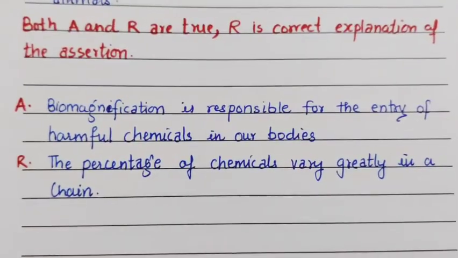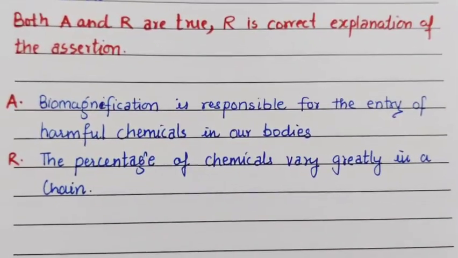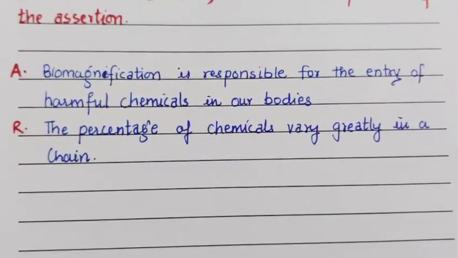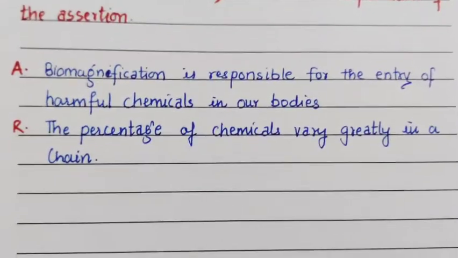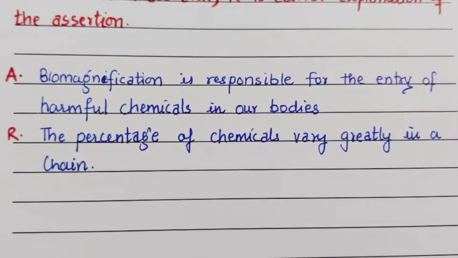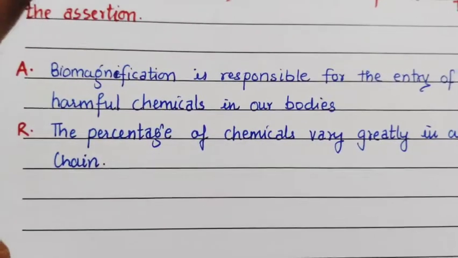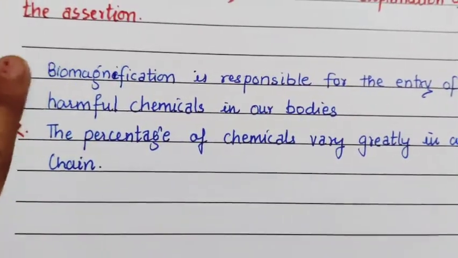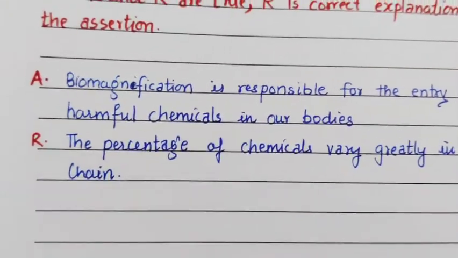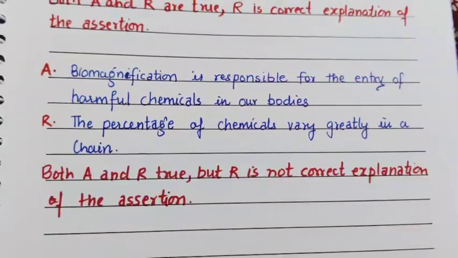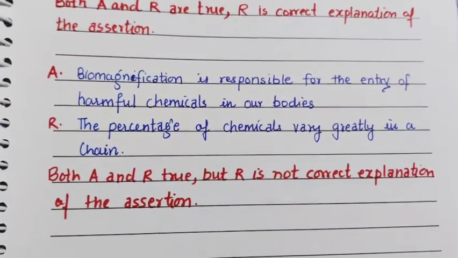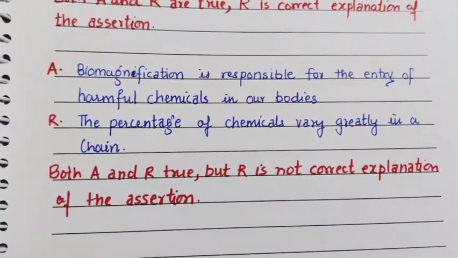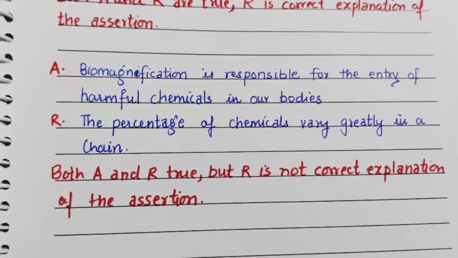Now next question, biomagnification is responsible for the entry of harmful chemicals in our body. And reason is, the percentage of chemicals varies greatly in a chain. Both the statements are correct, but the reason is not the explanation of this assertion. So option B will be the answer, that is, both A and R are true, but R is not the correct explanation of the assertion.